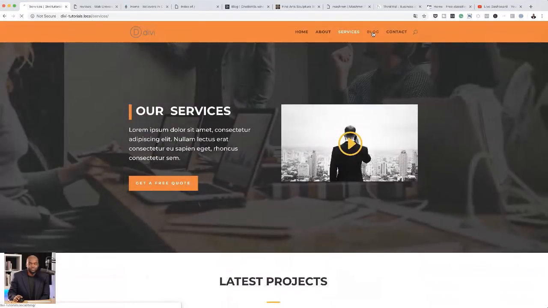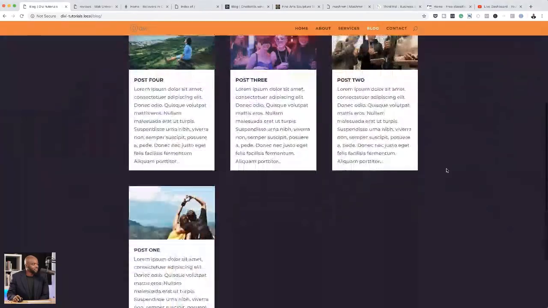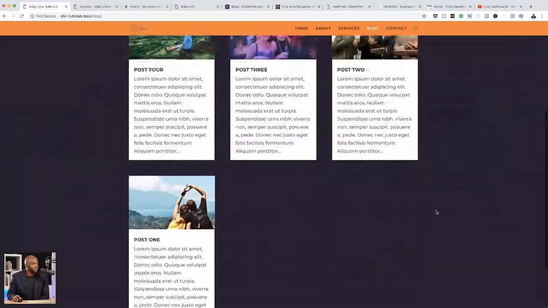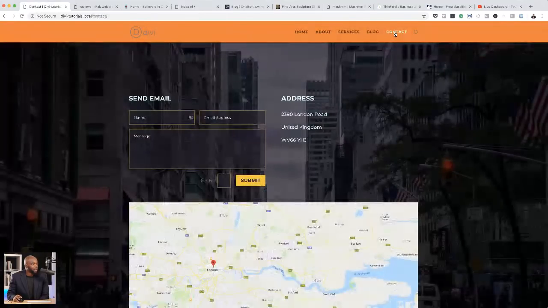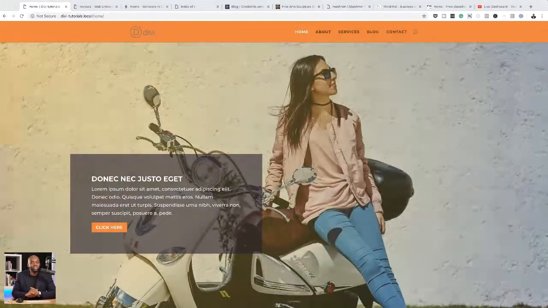Now let's move on to the blog page. Now over here, this is how I created the blog page. So as you add more posts, this area here will be populated by more blog posts. And then finally, we have the contact page. So I will also be showing you how I added this background and also how I created this customized contact form and the address. Okay, so that's coming out. I'm sure by Monday, this tutorial will be out. So I'll be posting it and also sharing all these pages for those of you that want to use this layout. So I will be showing all that.